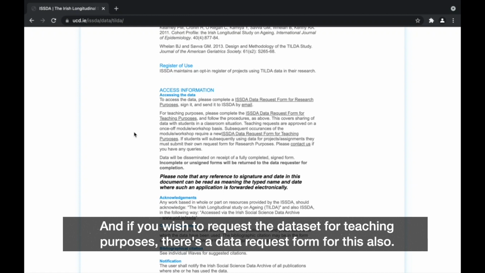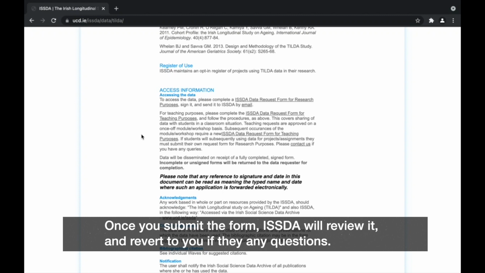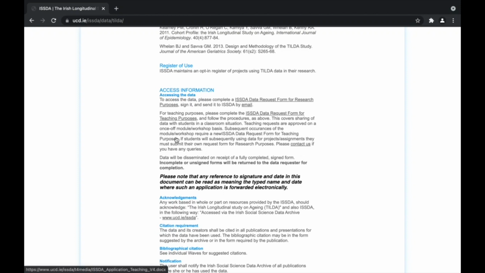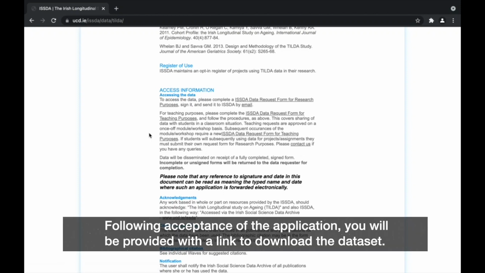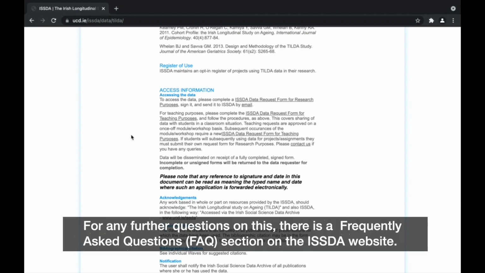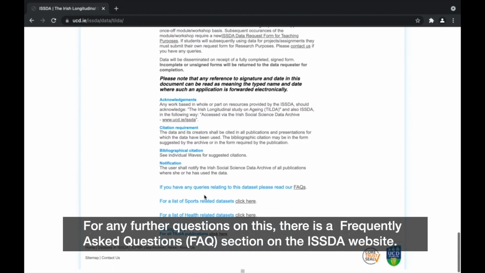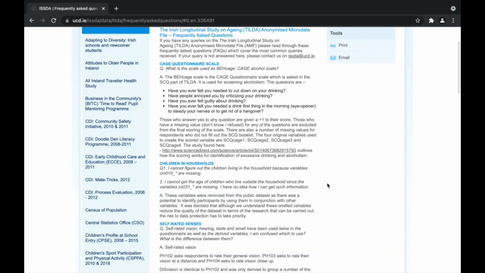And if you wish to request the dataset for teaching purposes, there's a data request form for this also. Once you submit the form, ISDA will review it and revert to you if they have any questions. Following acceptance of the application, you will be provided with a link to download the dataset. For any further questions on this, there's a frequently asked questions section on the ISDA website.